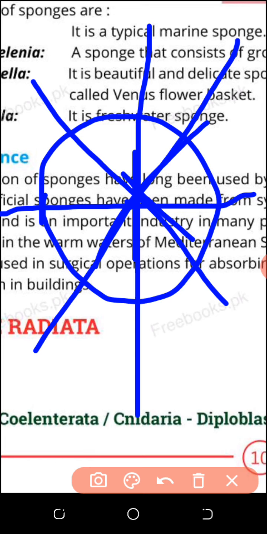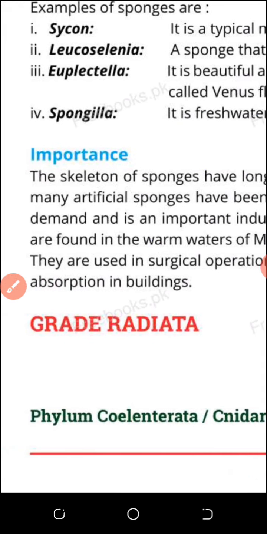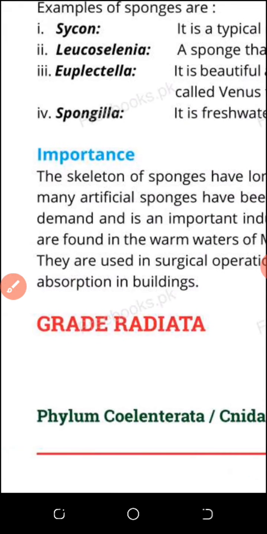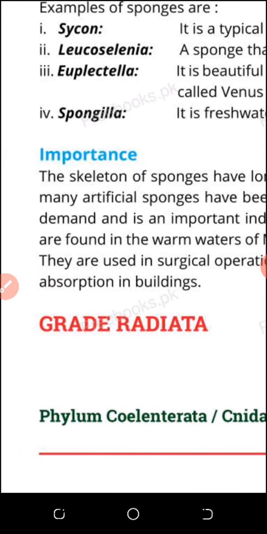So, to go back, you understand the Radiata: you can divide the animal into two equal parts by many angles. If you can divide the animal into two equal parts by only one angle, like the human body, where both parts remain the same, those are the Bilateria. Students, the Bilateria, the bilaterally symmetrical animals, are more developed, and the Radiata are less developed. Radial symmetry means we can divide the animal into two equal parts by many angles, and these are simple animals.